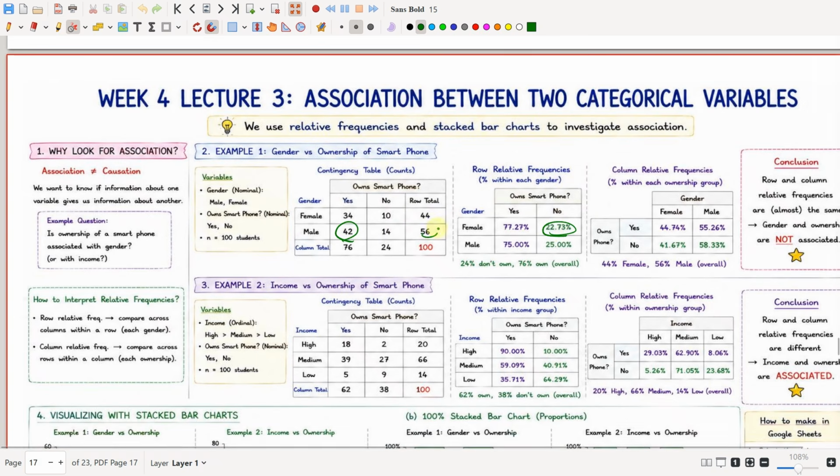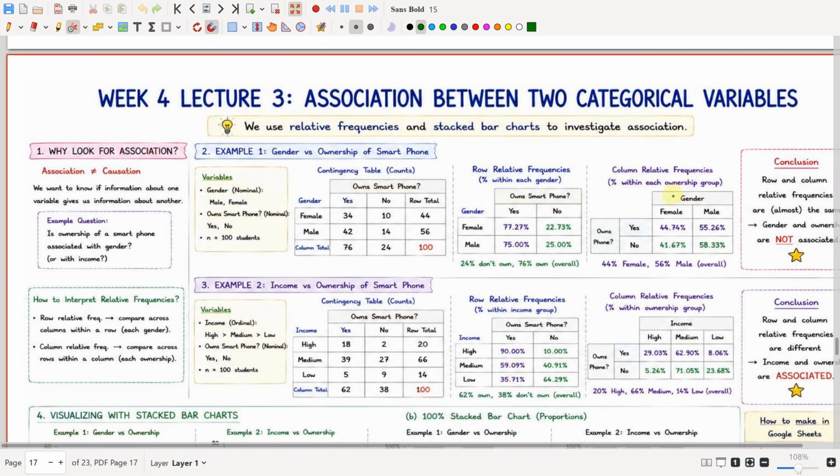Similarly, 42 divided by 56 into 100 gives us 75 percent, and 14 divided by 56 into 100 gives us 25 percent. So this is how we calculate the row relative frequencies. You take one particular value and divide it by its row total, then multiply by 100. You do this for each pair of values, and you have to represent it in a contingency table like this. And then the column relative frequencies.